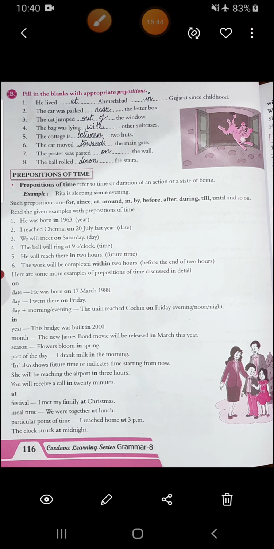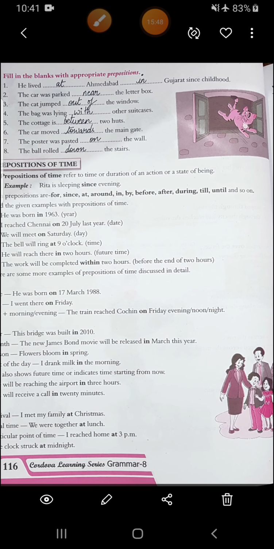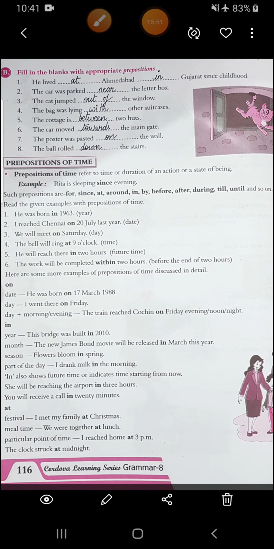Now in this exercise B, you have to fill in the blank with the appropriate prepositions. Alright. He lived at Ahmedabad in Gujarat since childhood. Why have we used at here and in Gujarat? Because Gujarat is a state and Ahmedabad is a city. So that is why we have to go particular. For going particular, we use at. And for states and all this, we use in.